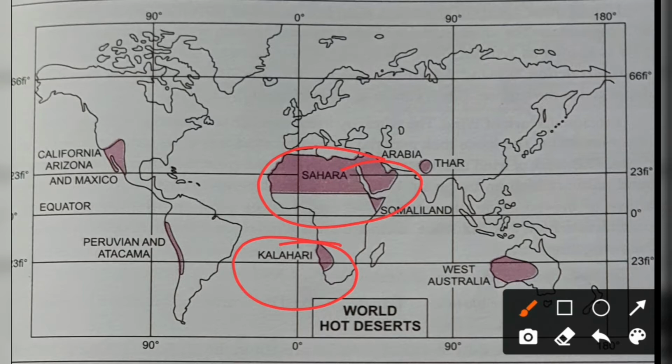In Asia, the Arabian Desert in the Middle East and the Thar Desert in India and Pakistan are the main hot deserts. However, in Central Asia, a vast area is covered by cold desert, where both the temperature and rainfall are low. These include the Gobi and Turkestan Deserts.